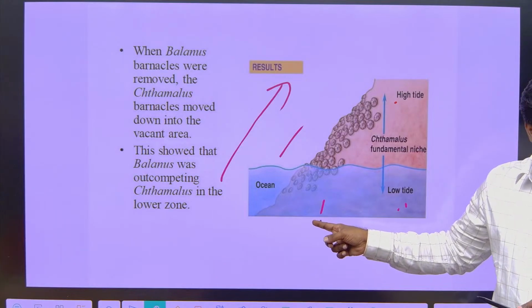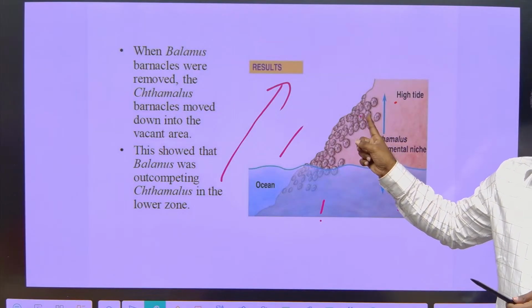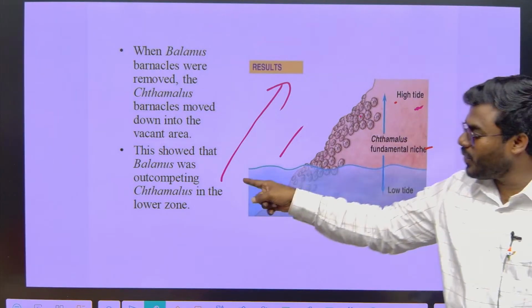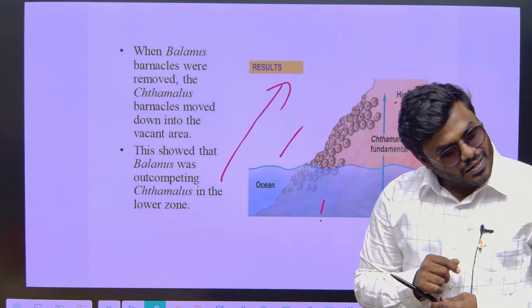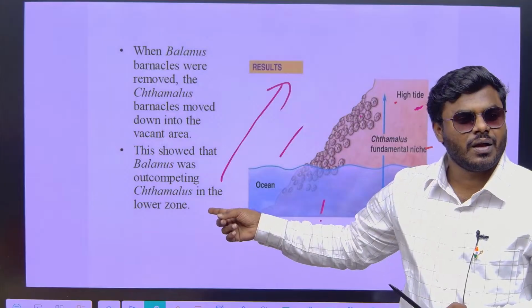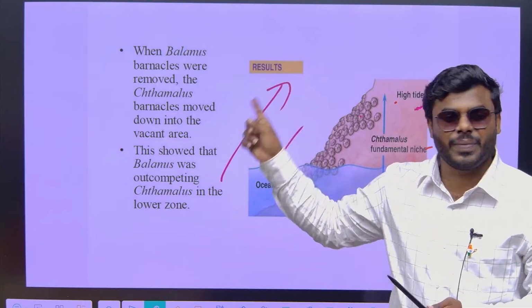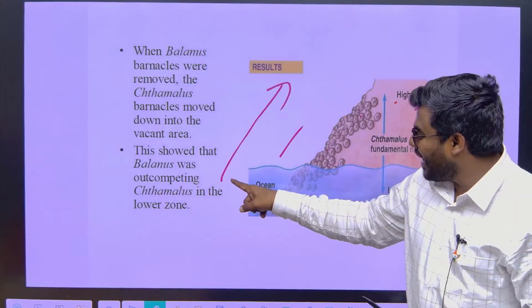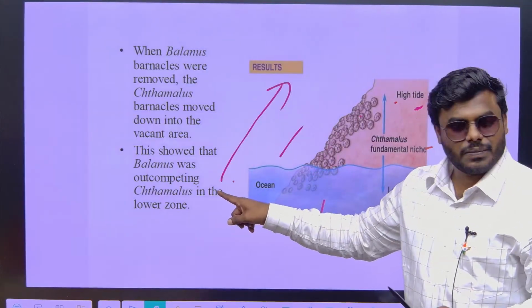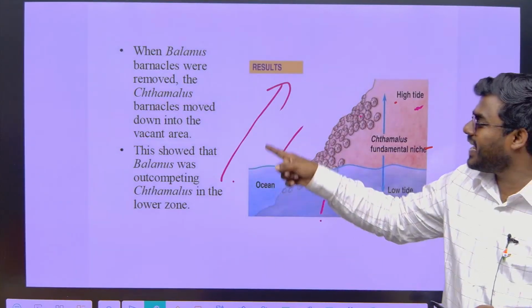You are getting the point. In the presence of competition, it stays only at the high tide. Now tell me, what about Balanus? Whether there is a presence or absence of competition, it lives in the bottom or low tide only. The reason is that it cannot come up because of the sunlight. Balanus has a great power to compete with Thymallus, but it never comes up.